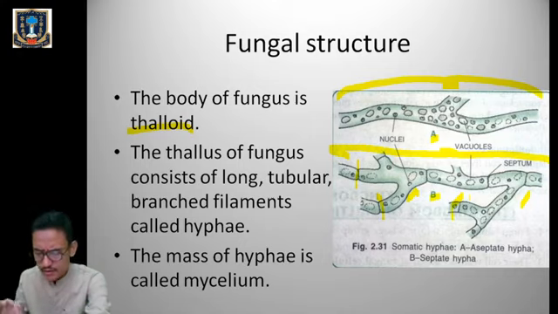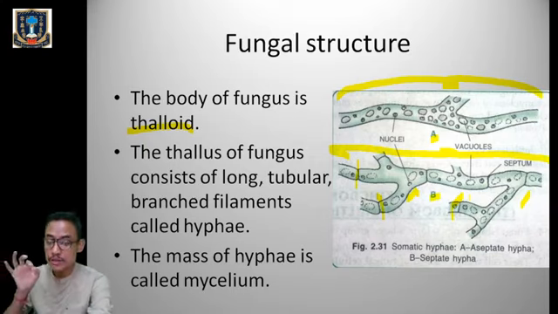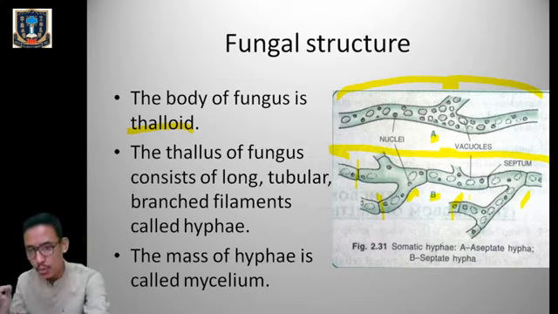So we can say that fungal hyphae may be septate, S-E-P-T-A-T-E, or aseptate. Septa, S-E-P-T-A, means wall. Listen carefully, septa means wall, W-A-L-L. That's why we are saying that fungal hyphae may be aseptate, without wall, or septate, with wall.